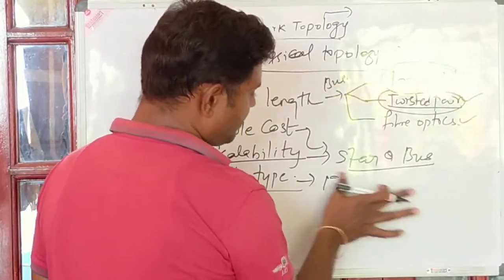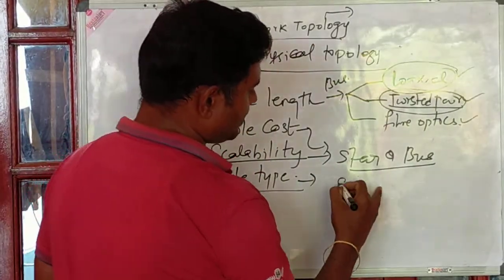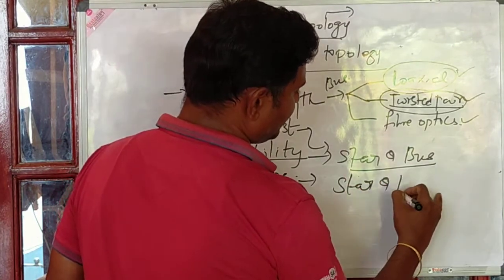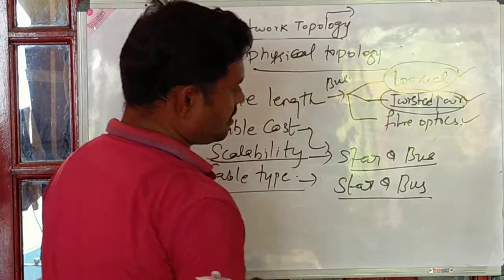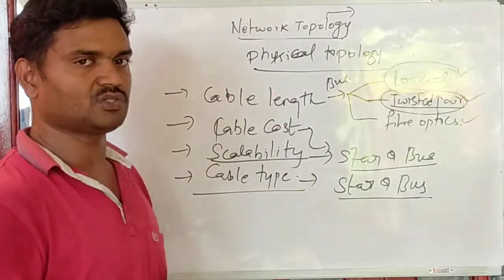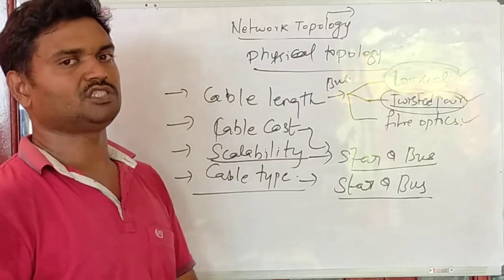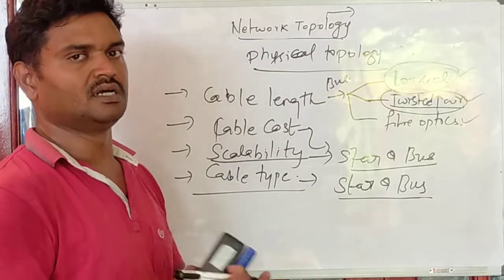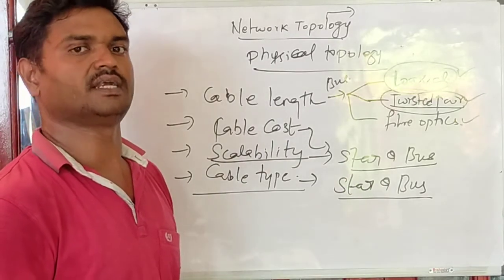You cannot say mesh is an advantage for cable type, though. Here also star and bus perform well. So among the major topologies, if you take these as the parameters of your network, then star and bus play an important role in establishing connections for a network.